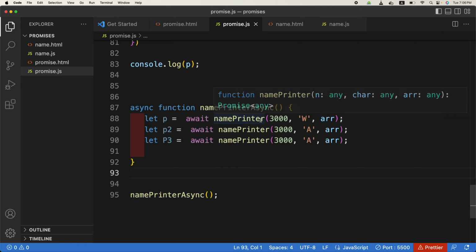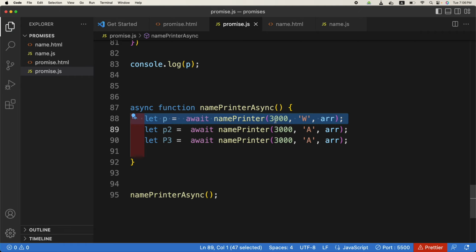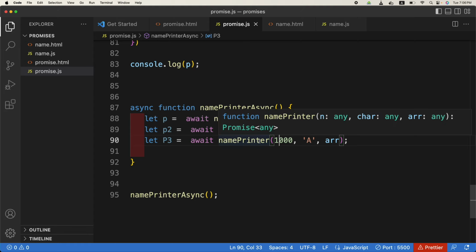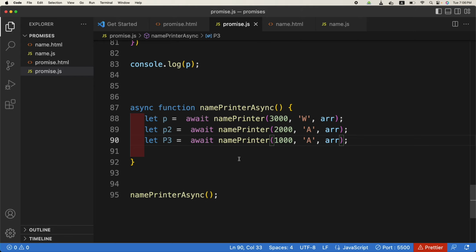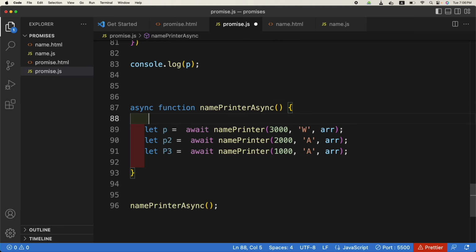First this line will be run whatever the time, then this line, then this line. It will wait inside the function for this to be resolved, and then this, and then this. These will not run concurrently. Is this clear? So at least this line will be run first, then this, then this.